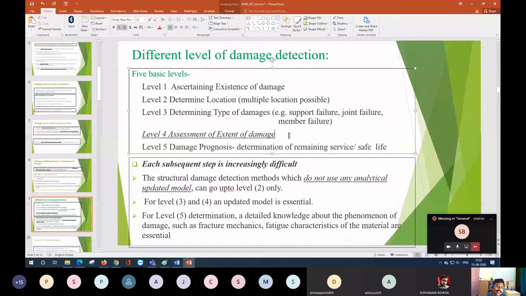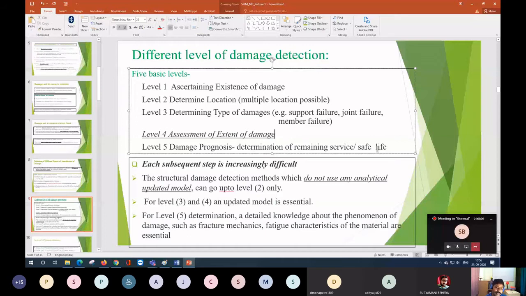Now, level 5 is itself a difficult job, and that is the expectation from us, but it is still difficult, because for determining the service life, or the safe life, you should have a proper model of the damage, a proper model of the material, a proper model of the loading, and overall a proper numerical model of the structure, so that you can identify the remaining service life.